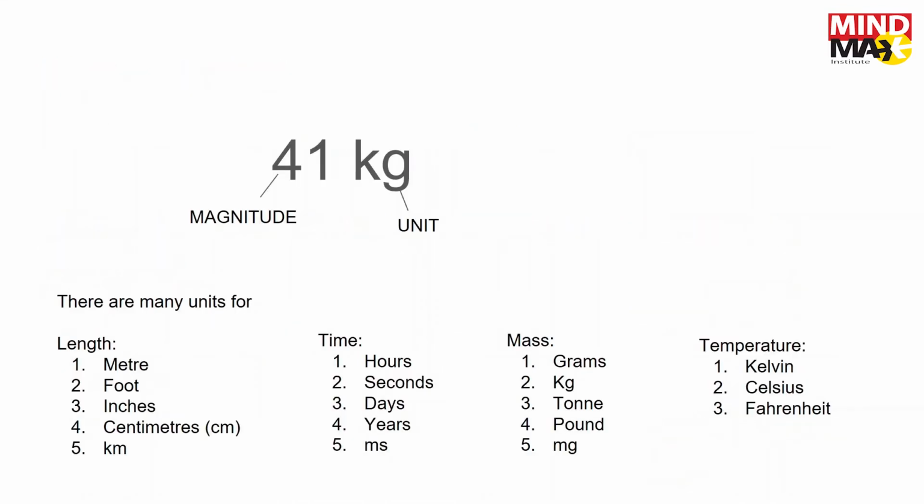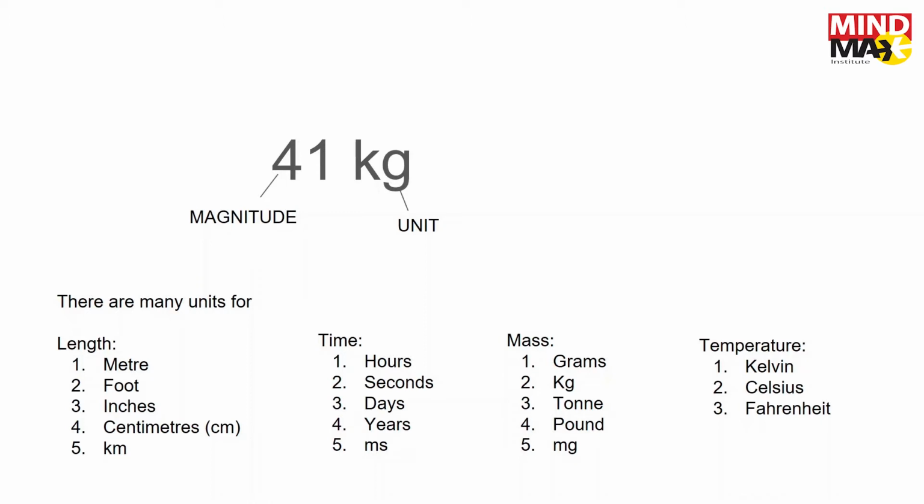The number 41 by itself doesn't mean anything because it's just a number. What does it refer to? What are you referring to by saying 41? 41 what? 41 watt, that is where the unit comes in. kg is the unit of mass. It's the SI unit of mass. To express any quantity, you need to have both the magnitude and the unit.